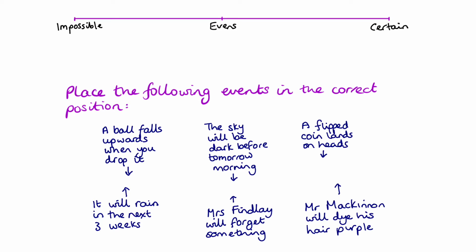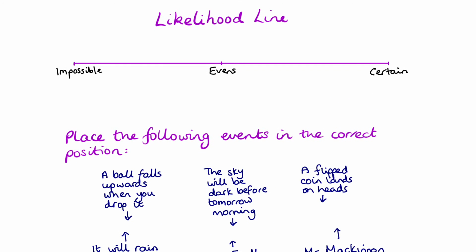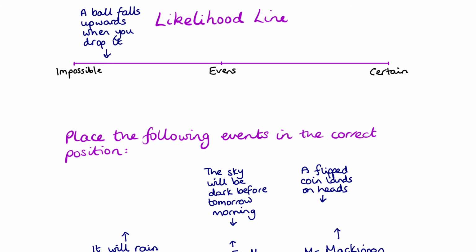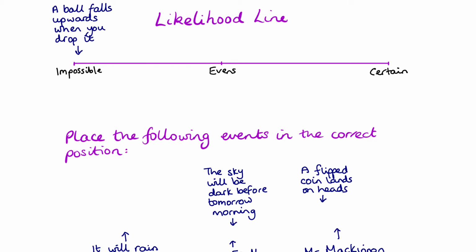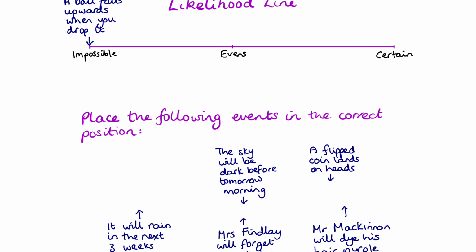Now, how likely is that to happen? Well, we have to think that we are on Earth, and the chances of a ball falling upwards when you drop it, well, it's not going to happen, is it? Okay, we've got gravity, which makes things fall downwards when we drop them. So we're going to say that it would be impossible for a ball to fall upwards when you drop it.